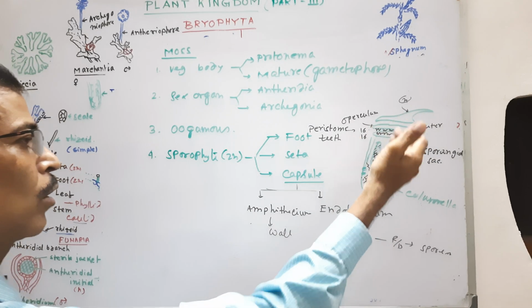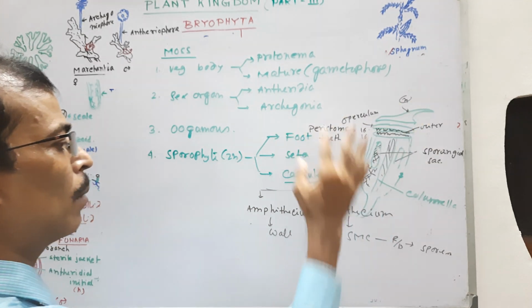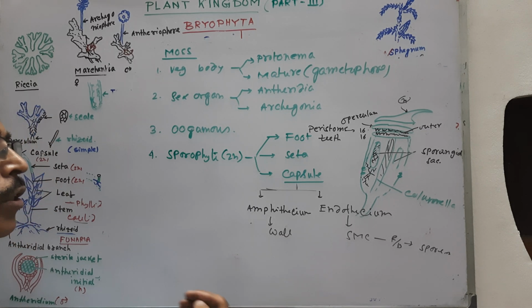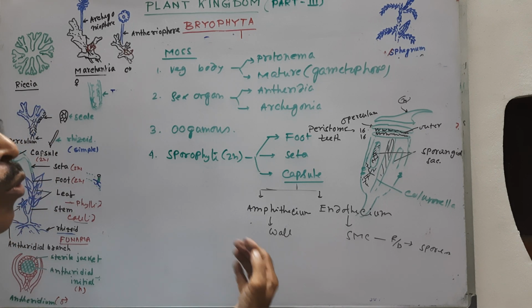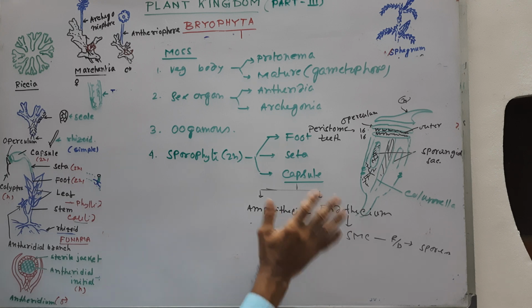By hygroscopic movement, when the sporangial sac bursts, the spores come out. On coming in contact with soil they germinate and produce protonema, the juvenile stage, and the protonema develops buds. This bud by mitotic division produces another thallus.